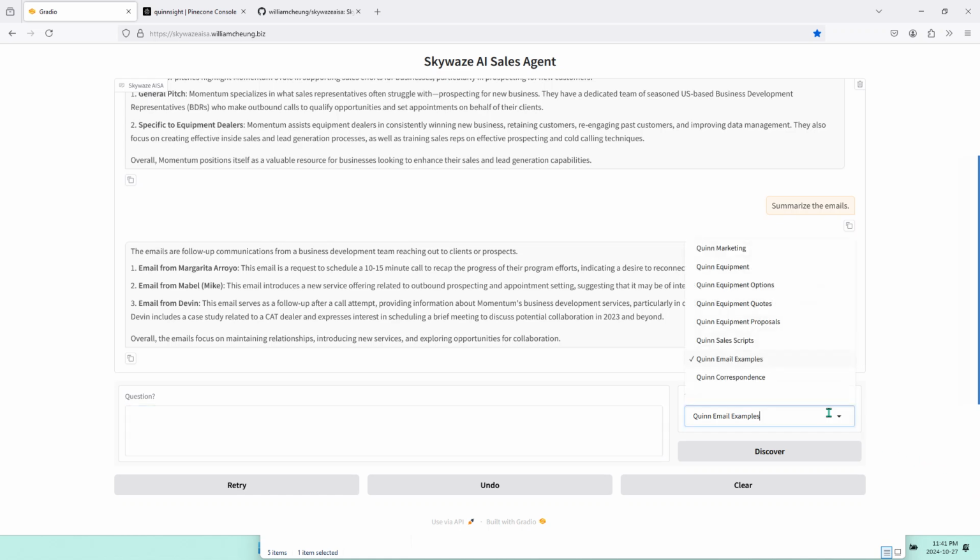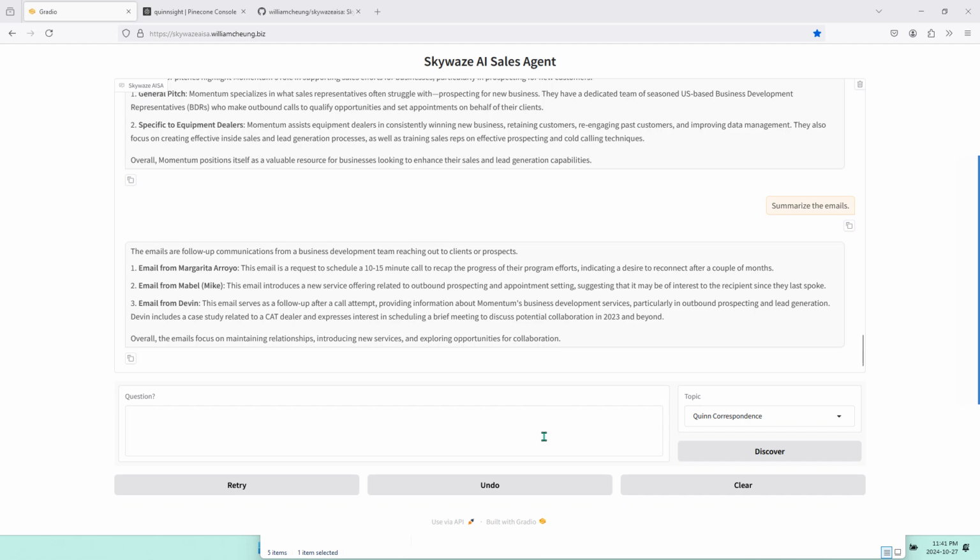Okay, now the Quinn correspondence. This is a MSG file, which is the Outlook message format.